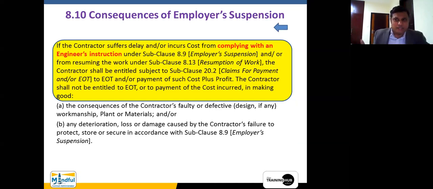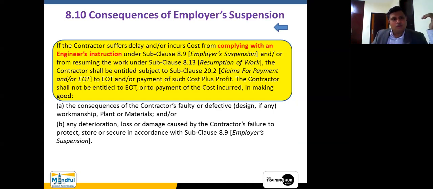Okay, now you are complying with an instruction. So in the dice, in one of the phases wherein there is an instruction, this particular subclause falls into that category. Okay, it says if the contractor suffers delay and or incur cost from complying with an engineer's instruction under subclause 8.9, employer suspension. There is a subclause called employer suspension.